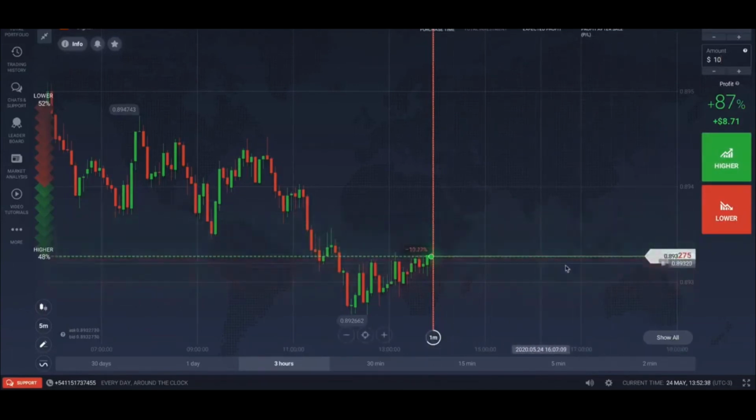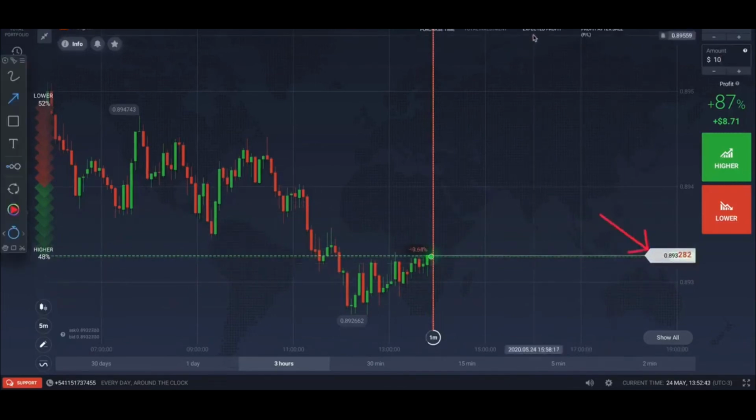Okay, so the white line here is where the price is sitting right now. As you can see, I am winning, but again, I just blindly pressed the button. Okay, so I expect to make this money. Now I'm losing $10. So very important, if you lose a trade, you lose the whole $10. If you win the trade, you make this percentage, right? So it's 85%, 87% that's paying out.